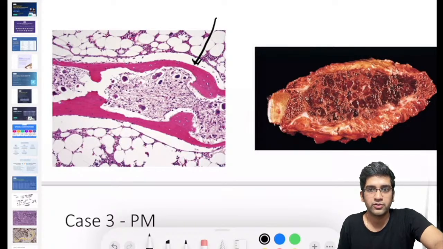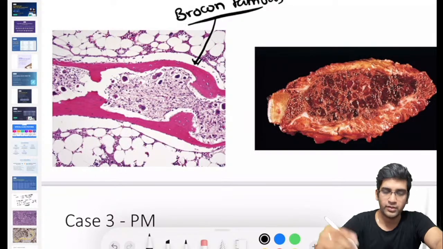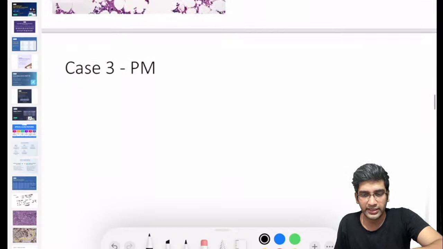Giant cell tumor, Brown's tumor, right? Obviously, it doesn't fit into a giant cell tumor. The burrowing appearance is obviously there. It's a classical case of a Brown's tumor. Fine. Great. Okay. You go to the third case.